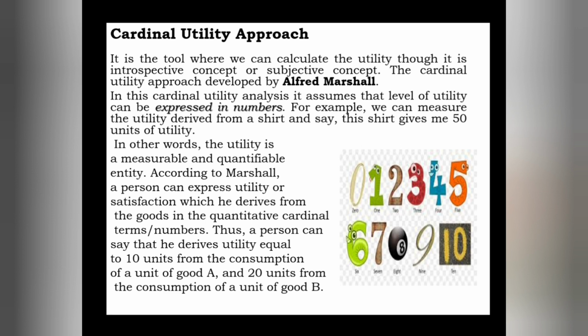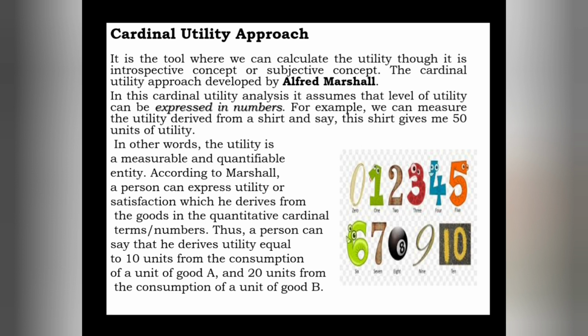For example, we can measure the utility derived from a shirt and say this shirt gives me 50 units of utility. So from that shirt we can derive utility of 50 units.